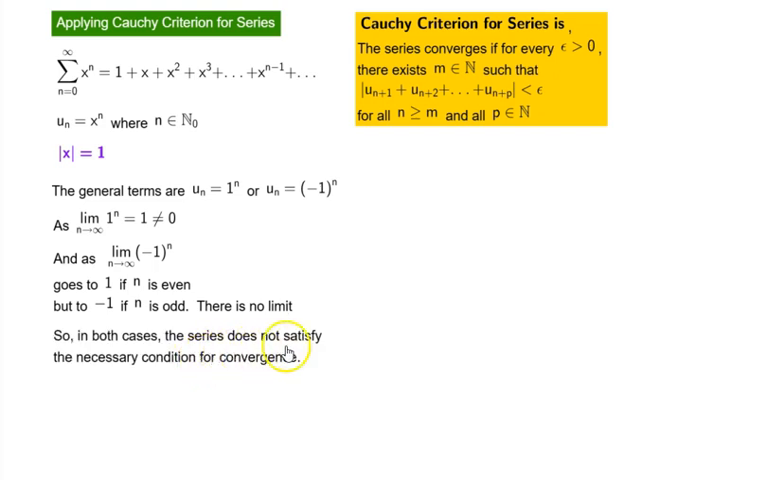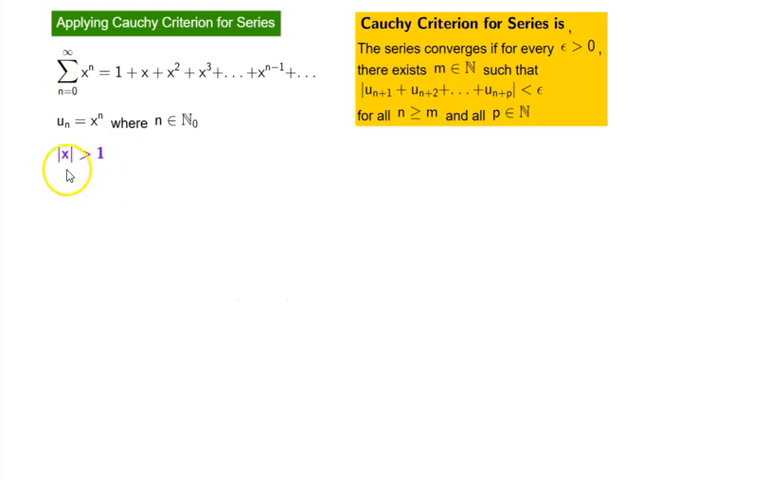So in both cases, the series does not satisfy the necessary condition for convergence. That is, the limit should be 0 as n goes to infinity. Here it goes to a limit, but that is not 0. And here it doesn't. It just keeps oscillating between +1 and -1. Hence the series diverges, which means we do not need any other tests. So we don't really require Cauchy's criterion because the necessary condition for convergence itself is not being satisfied.